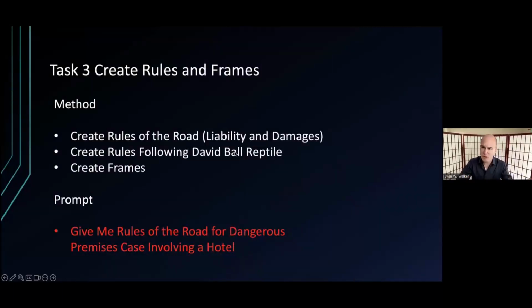Rules of the Road, David Ball, Reptile, another famous book. Basically, the takeaway of that is you want to show that what the defendant did was dangerous and dangerous to the community at large. Mark Mendel's framing is all about finding an overall frame of your case, profits over people, system failure, things like that. And so ChatGPT, if you ask it, it quote unquote knows that